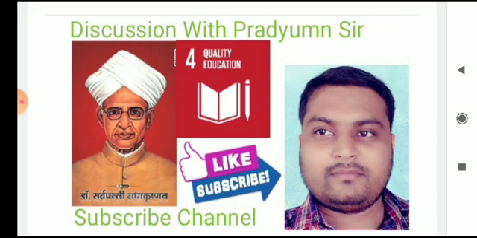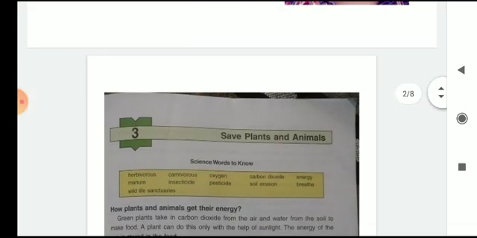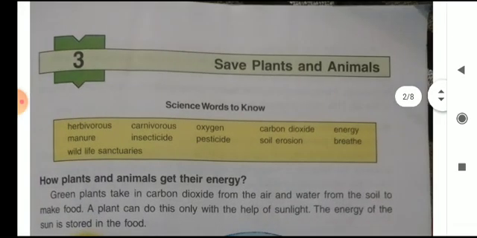Today I want to discuss the science subject, chapter 3, that's named Save Plants and Animals. Firstly, I will discuss with you the chapter and the content of the chapter, after this the keywords and exercise.